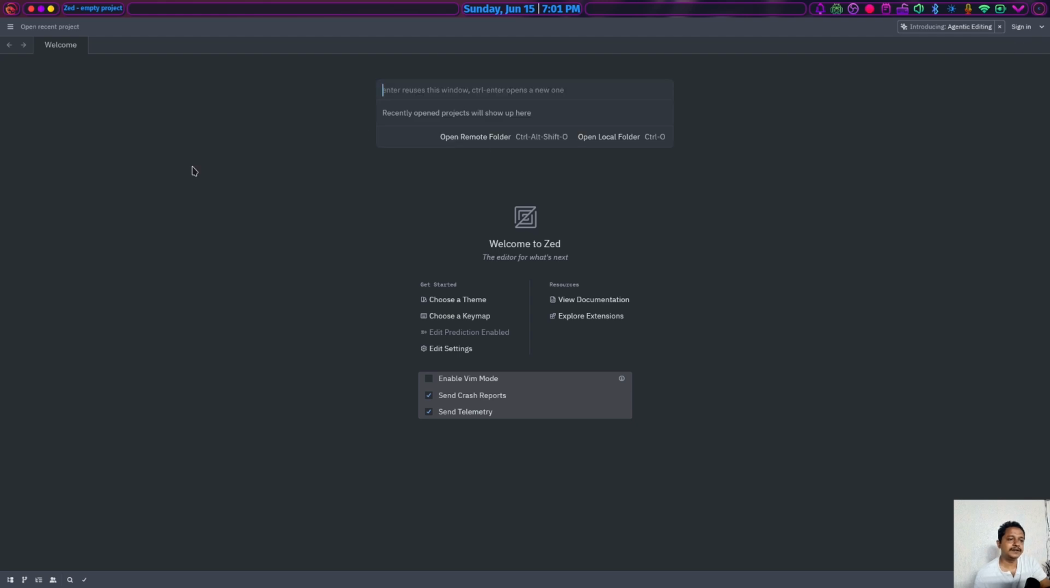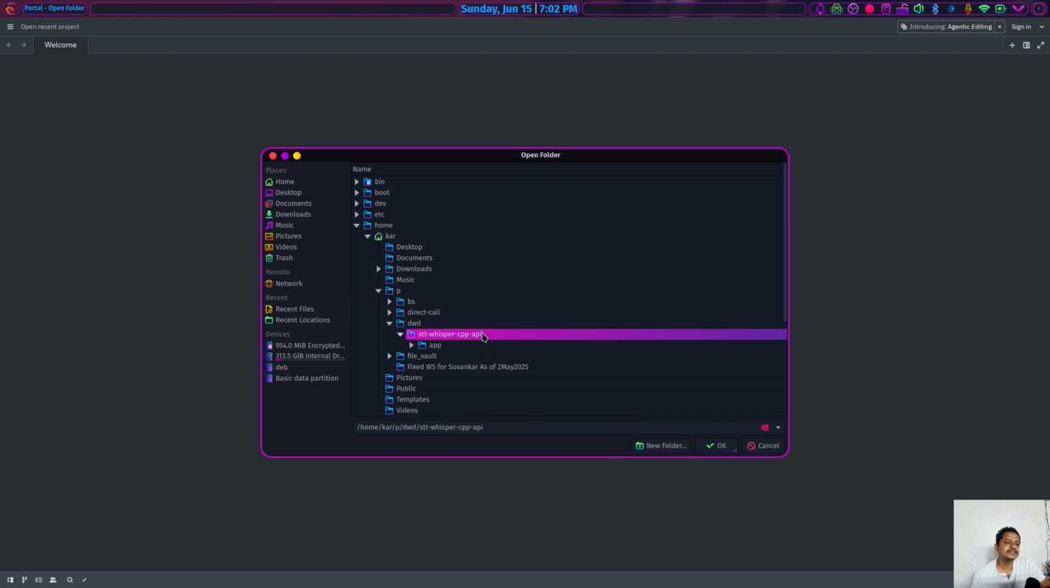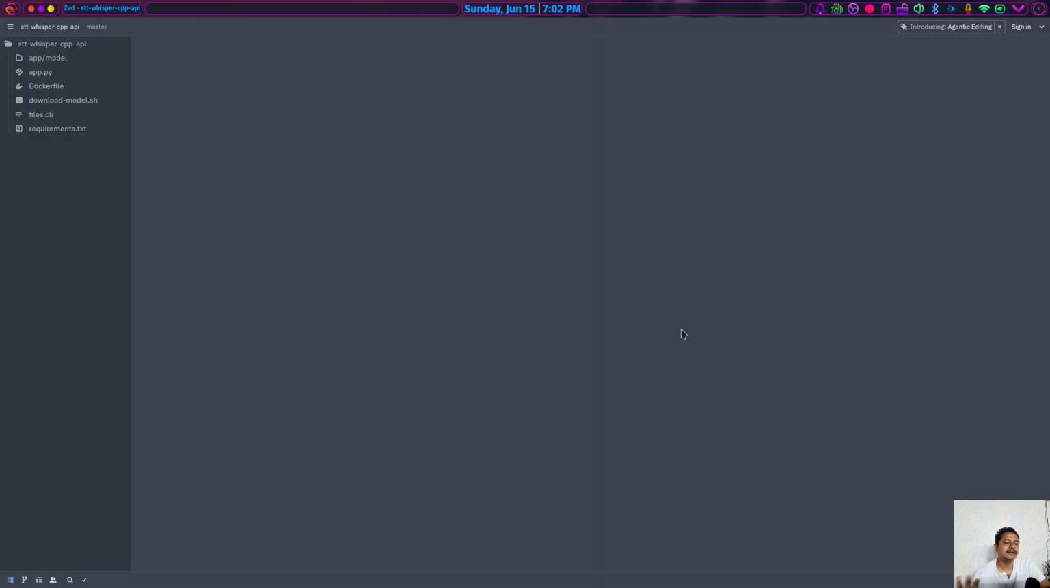I found a new functionality called Open Remote Folder. I think it will be a great feature for me, especially as I like to open my repositories remotely. Let's try the local folder first. See, it is very intuitive. This is my ongoing project, which is Whisper CPP API. It looks very nice and clean, and it does not hurt the eyes as it comes in dark mode by default.